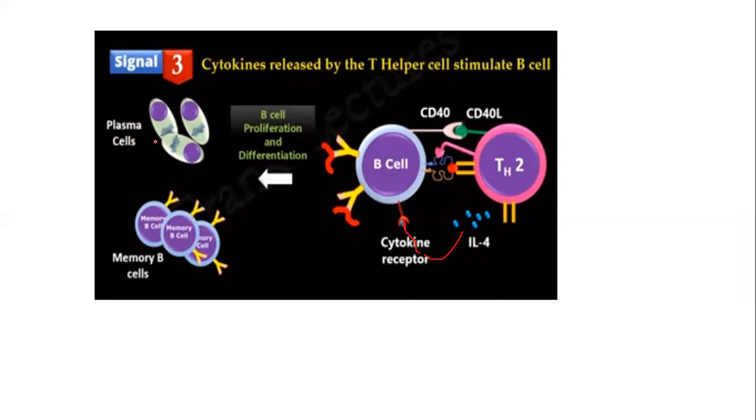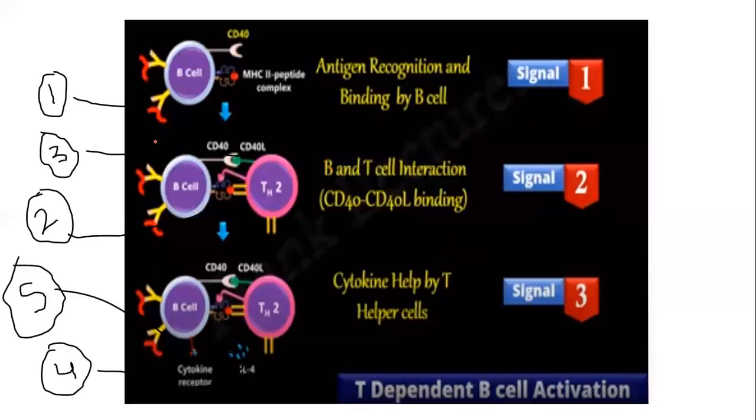These plasma cells will further produce some antibodies.